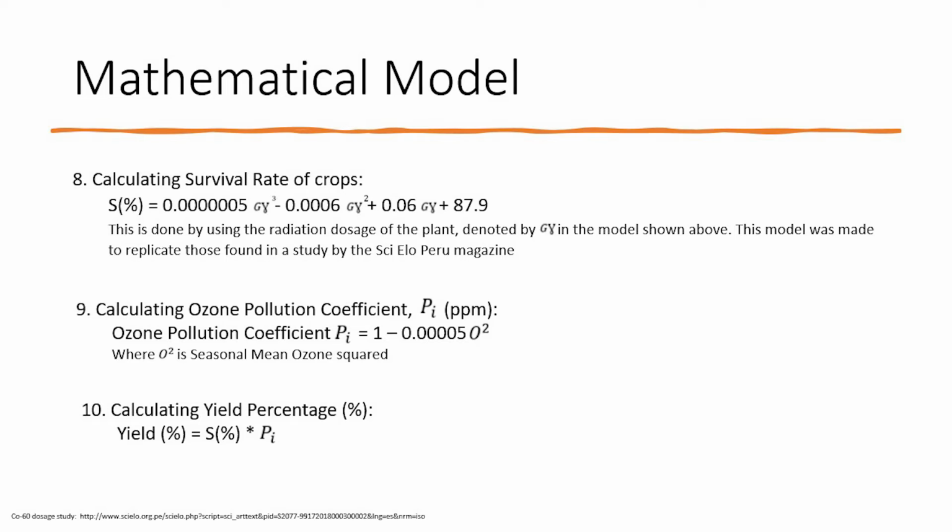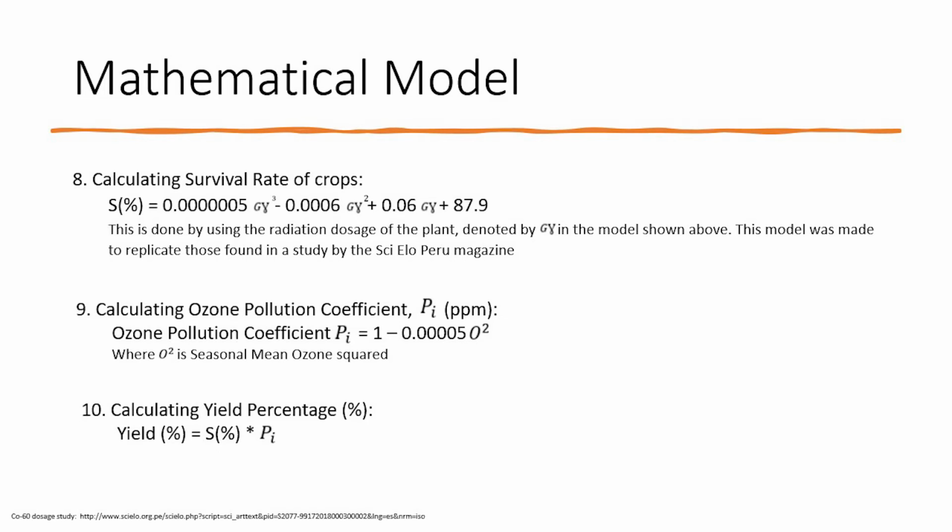Following this, we will also be calculating, as mentioned previously, the effect that air pollution of ozone has on the crop growth. We will be doing this by deriving a coefficient for ozone, which is measured in ppm. This coefficient is also modeled after a study which has been mentioned previously, with the equation below. And O squared simply means the seasonal mean ozone squared, which is one of the main inputs. Lastly, we will be calculating the yield percentage, which is our final output, simply by taking the survival rate of plants due to the radiation and multiplying them by the ozone pollution coefficient.